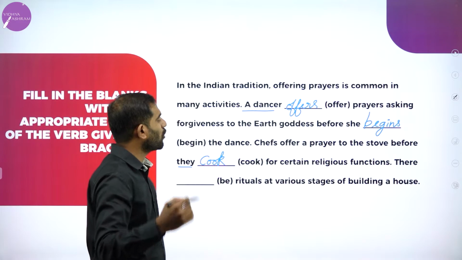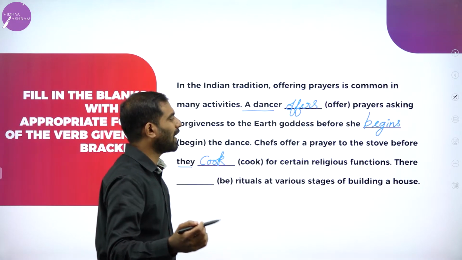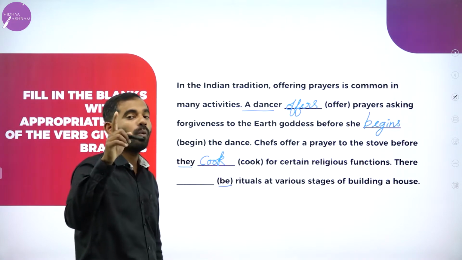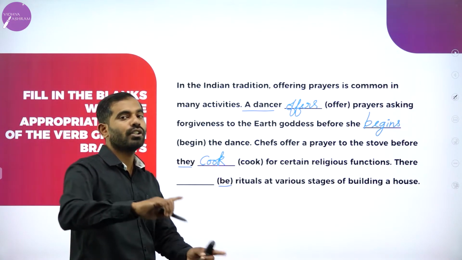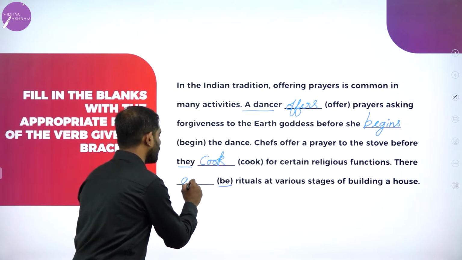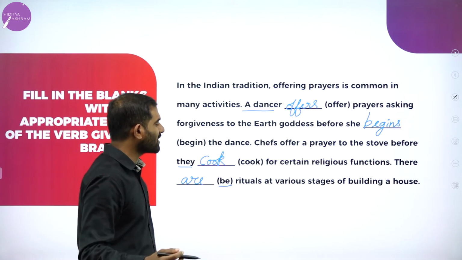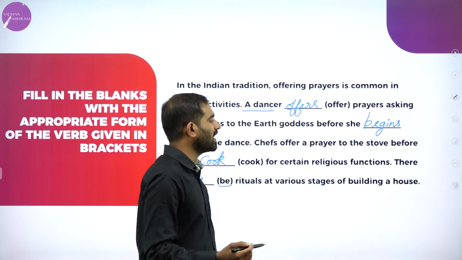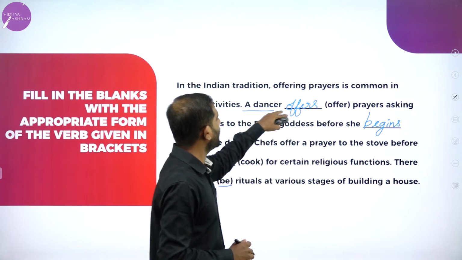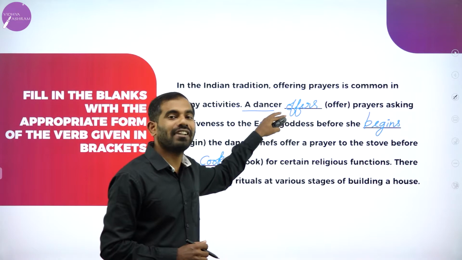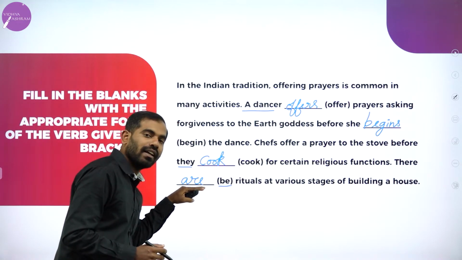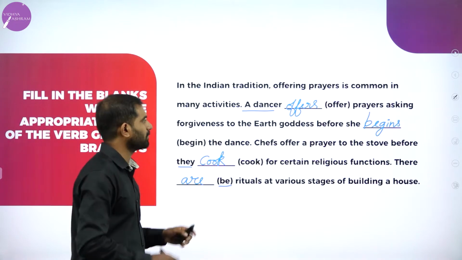They cook for certain religious functions. Now this is very important, the be form, whether to use past tense or present tense. There are rituals at various stages of building a house. Let's assume for a minute that these blanks will be filled in using past tense, then even this will be in past. Keep this in mind.